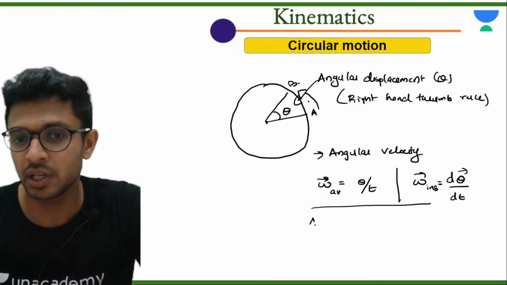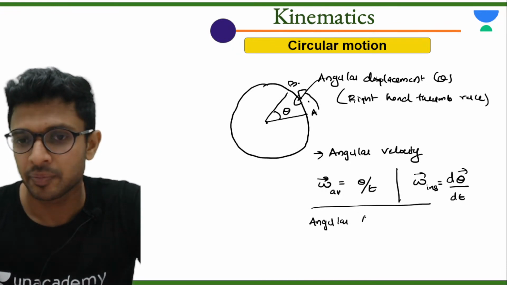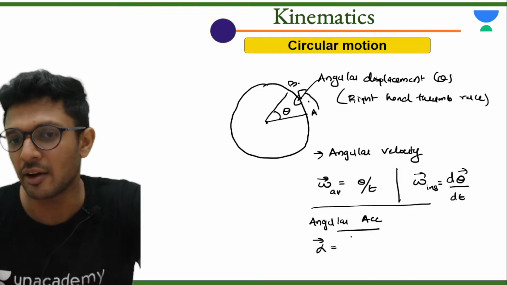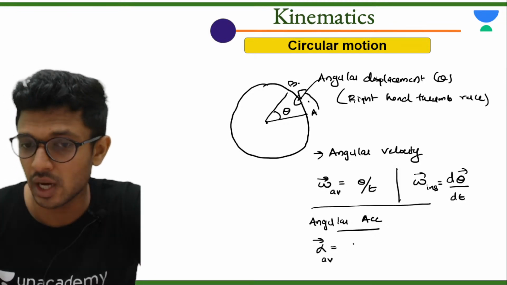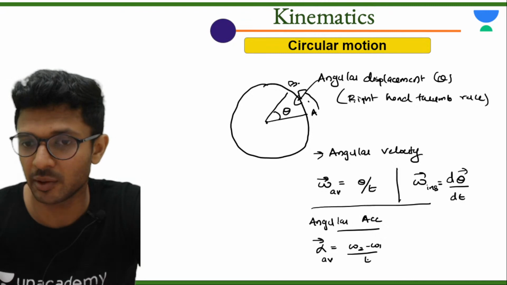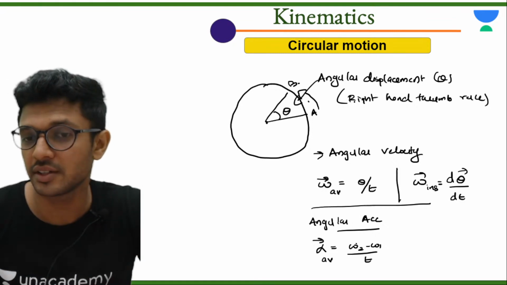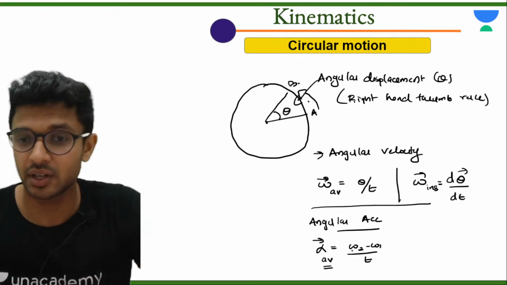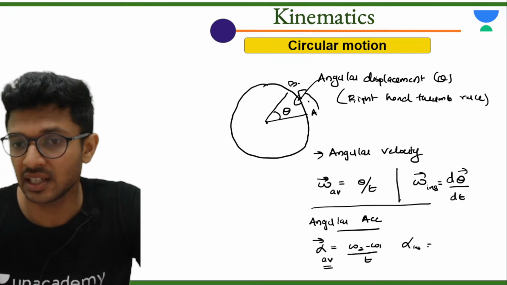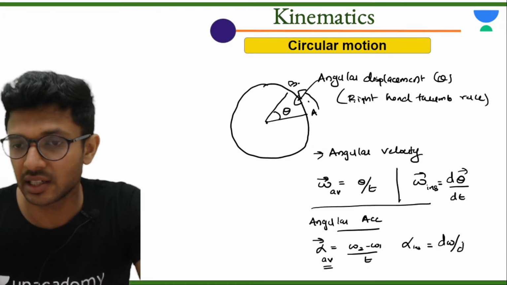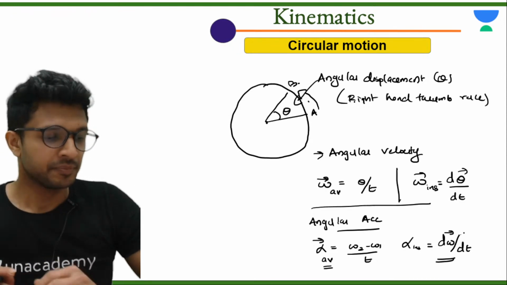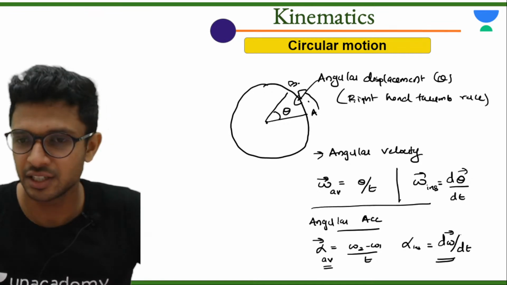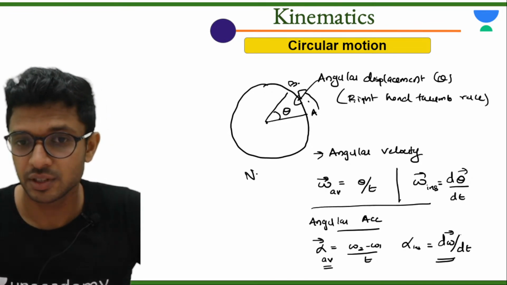Then one more equation we have, that is angular acceleration, which is represented with the symbol alpha. So how will you find out? If you are going for average wala, that will be equal to omega 2 minus omega 1 by t. Omega 2 is the final angular velocity, omega 1 is the initial angular velocity, divided by time, will give you average angular acceleration. And if you want instantaneous, the formula is d omega divided by dt. Yes, is it fine? Note jaldi kar le bachcha log, jaldi note kar le.